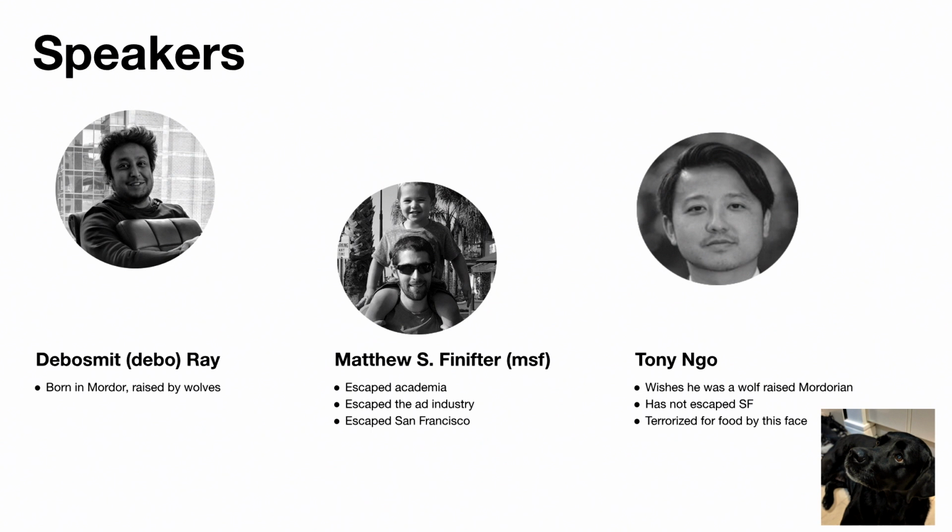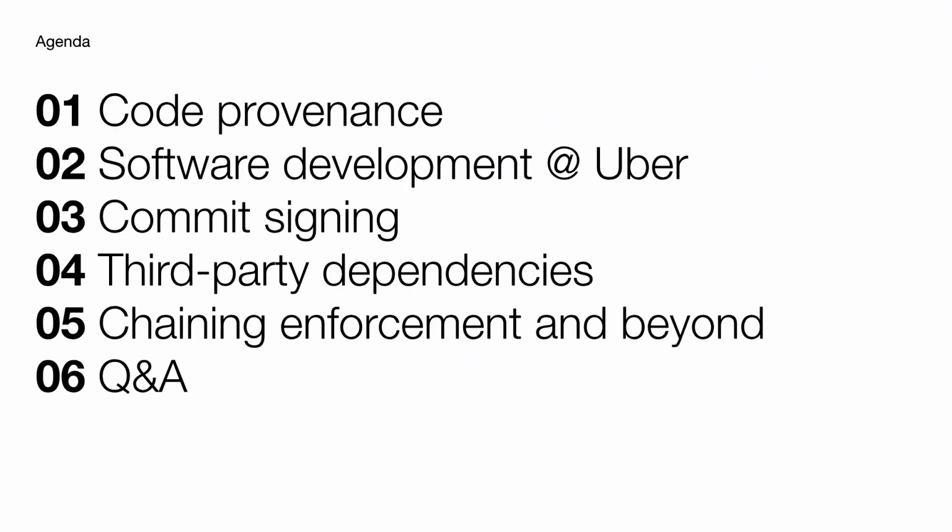Oh yeah, for sure. Can you guys hear me? Cool. All right, so we're here to talk to you guys about code provenance, right? And before we jump in, we're gonna take a look at the agenda. So we'll first start by defining what code provenance is and what we aim to solve. And then we'll dive into a bit on the software development process at Uber, mainly to give you guys a base onto some of the work that we put in place in that process.